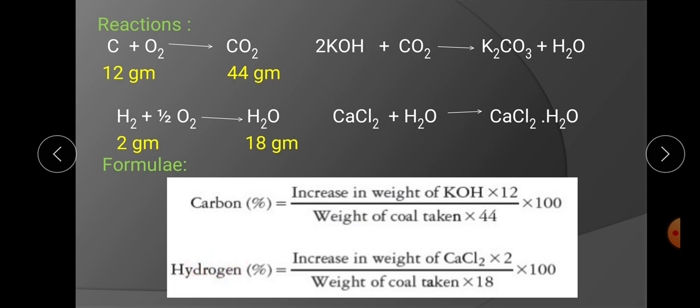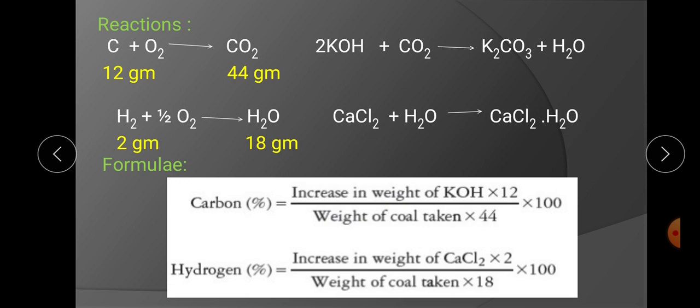Hydrogen percentage is 2 by 18. This 2 by 18 came from here: 2 gram of hydrogen gives 18 gram of water. So it is 2 by 18 into increase in weight of CaCl2 U tube upon weight of coal sample taken into 100. This increase in weight of CaCl2 is the weight of H2O vapors formed. 100 is for the purpose of percentage. Now these two formulae give the percentage of carbon and hydrogen.